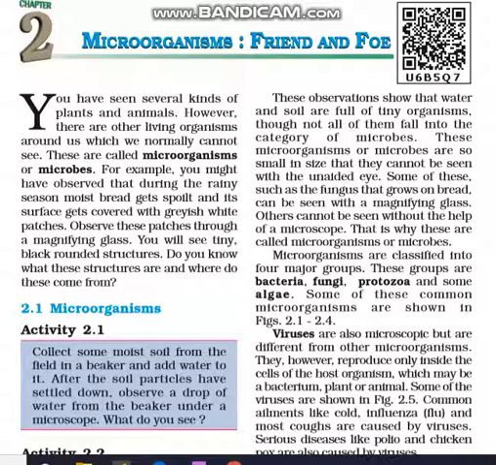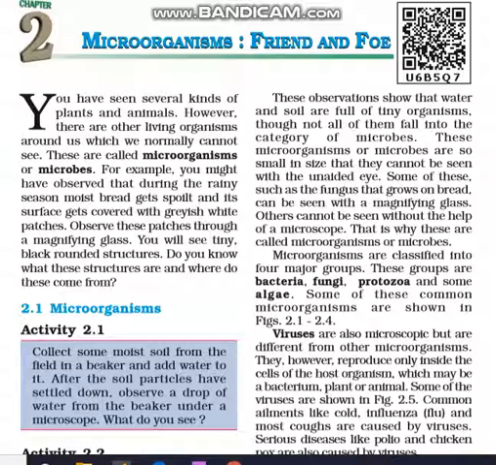For example, we might have observed that during the rainy season, moist bread gets spoiled. If we keep the bread for 1 or 2 days, it will get spoiled and its surface gets covered with grayish white patches. Observe these patches through a magnifying glass.